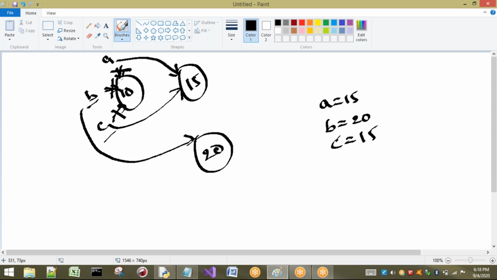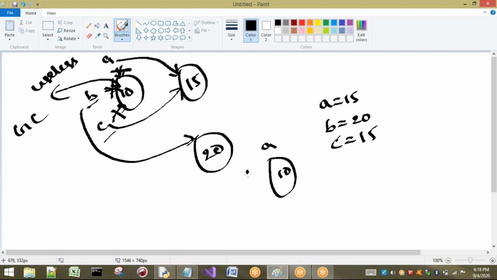Now is 10 used by any of the references? No, it is not used by any of the references. That means it becomes useless. So automatically who will come? The garbage collector will come and remove that memory. Okay, he will free that memory, right? This is the point you have to understand. So if three references are pointing to the same object, once again I'm repeating, if A is, let us remove these things.